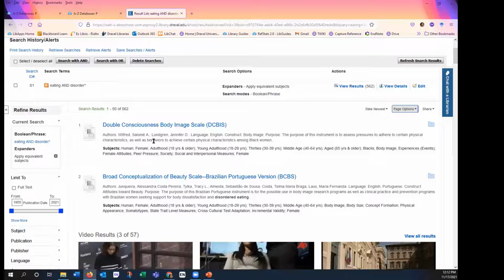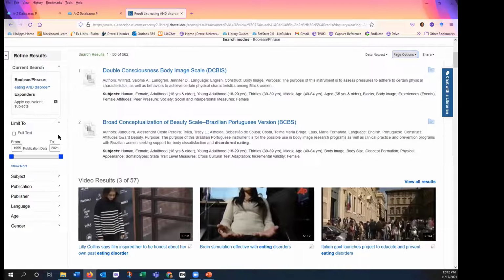Along with that information, it will tell you the author of the instrument, its construct, so what it's measuring, and its purpose. And they often provide subject headings as well. Because I have so many records here, I'm going to try filtering this a bit to see if I can find something that's a little bit more relevant for my research topic. I'm just going to scroll down if my mouse will cooperate, and I'll click on show more. That's going to allow me to see more filters, even though quite a few of them are listed here in the left column.